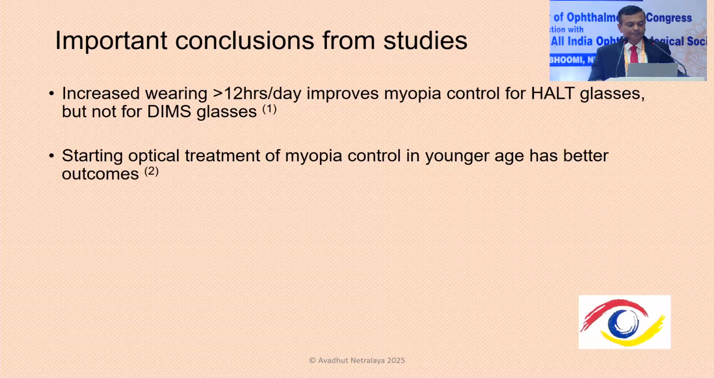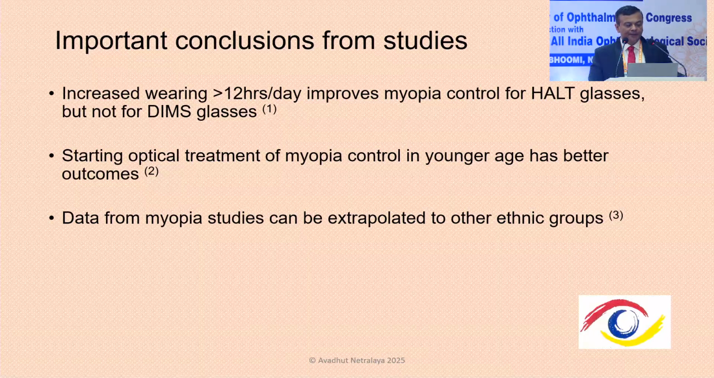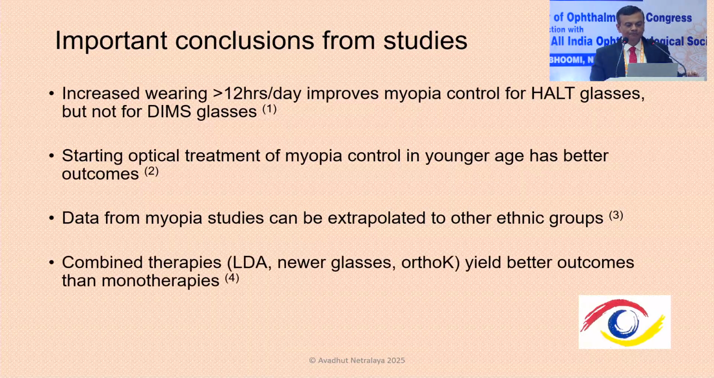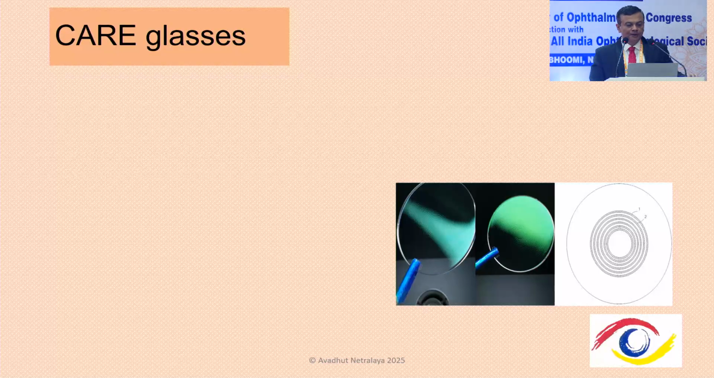Starting optical treatment earlier in age has been found to give a better outcome compared to an older age group, and according to Mark Bullimore et al., they have suggested that though these studies are in East Asia, you can extrapolate it to other ethnicities also. Obviously, if one therapy is not working, you can go for combined therapy also. DIMS or HALT can be combined with atropine treatment or orthokeratology also.